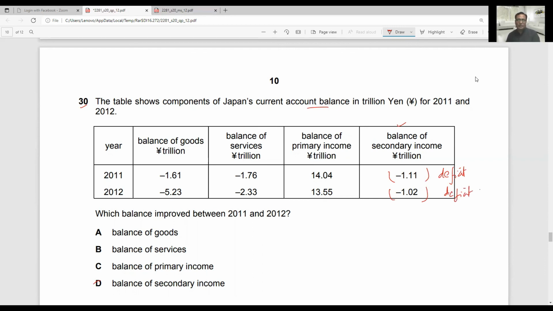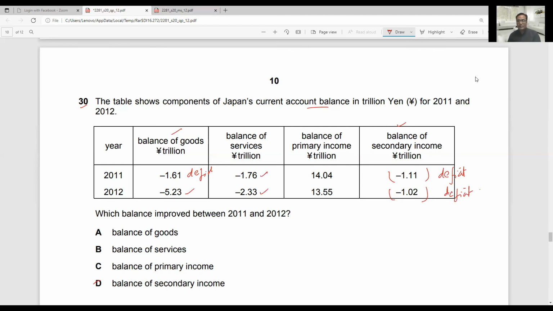All other options are basically not suitable for this question. Option A says balance of goods. Balance of goods has not improved because deficit was initially 1.61, but deficit increased a lot. Balance of services was in deficit 1.76.